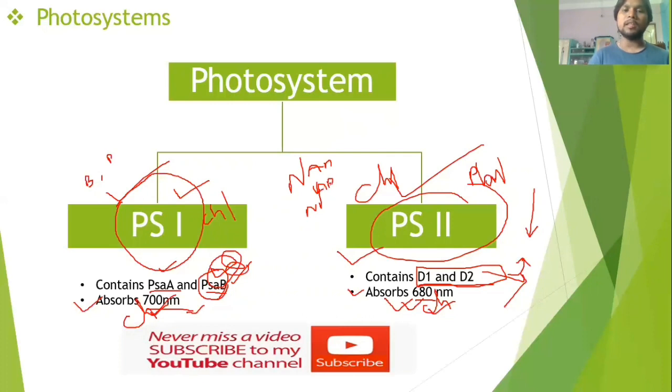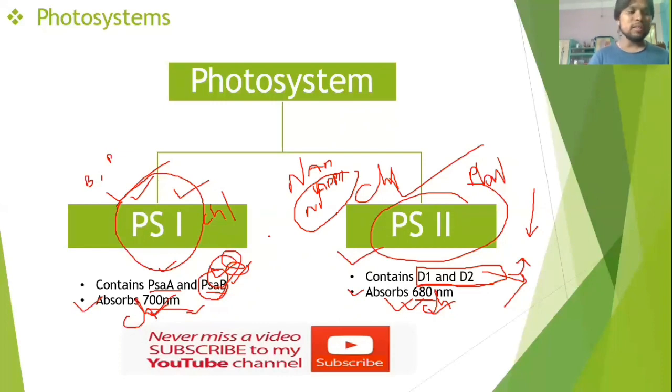So cyclic and non-cyclic photophosphorylation is nothing but the generation of NADPH and ATP. We'll see that later. PS1 is involved in both cyclic and non-cyclic, whereas PS2 is only in non-cyclic photophosphorylation.